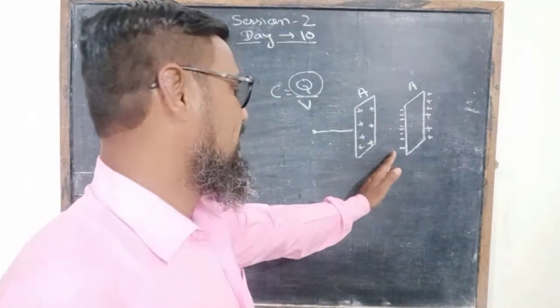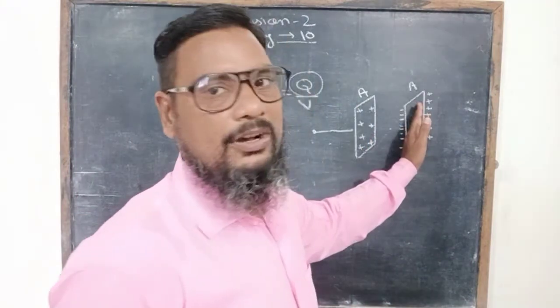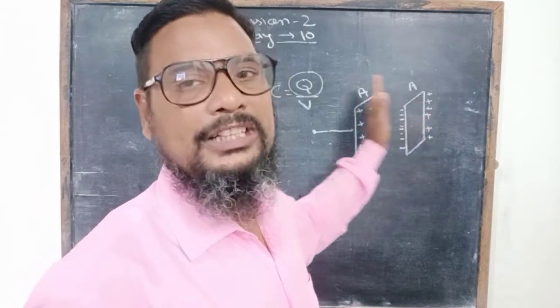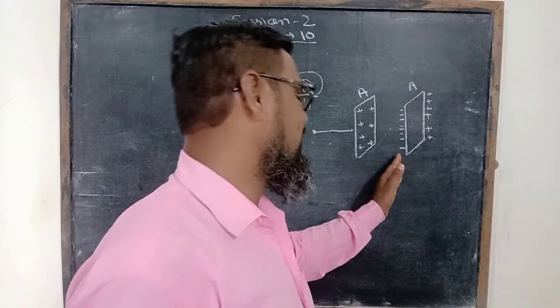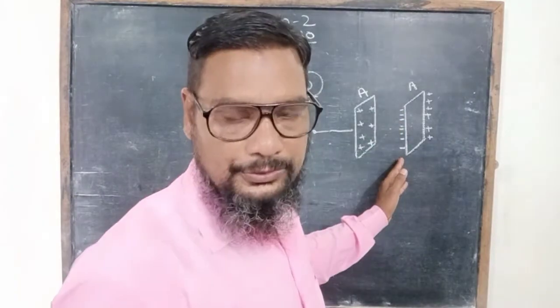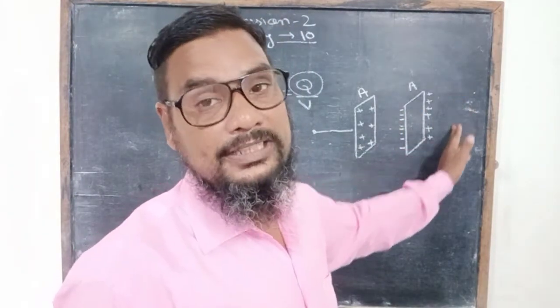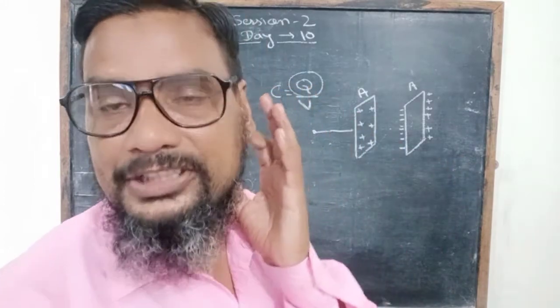If we place an uncharged plate of equal area close to the charged plate, then at its inner surface negative charge is induced, and at the outer surface positive charge is induced.